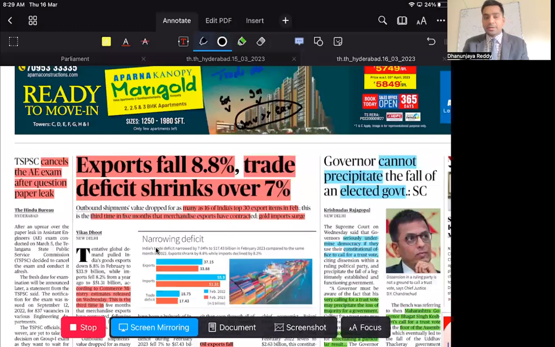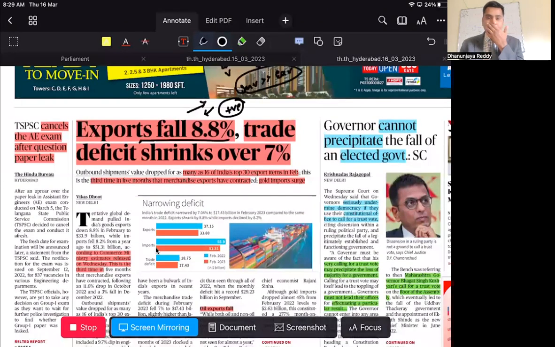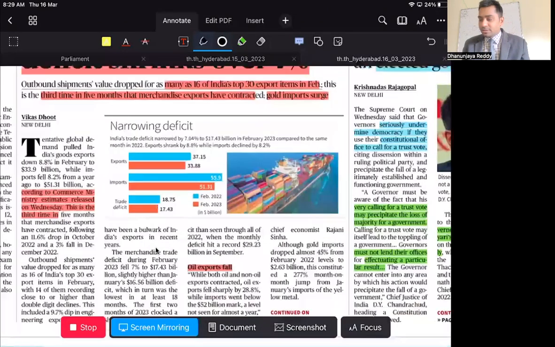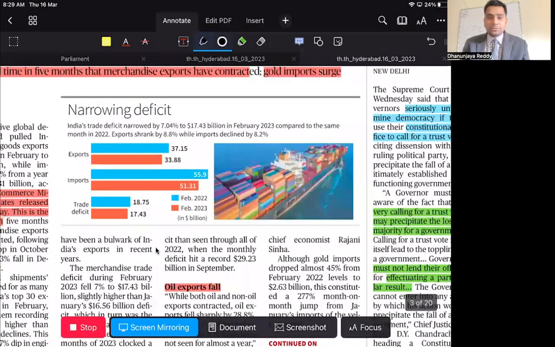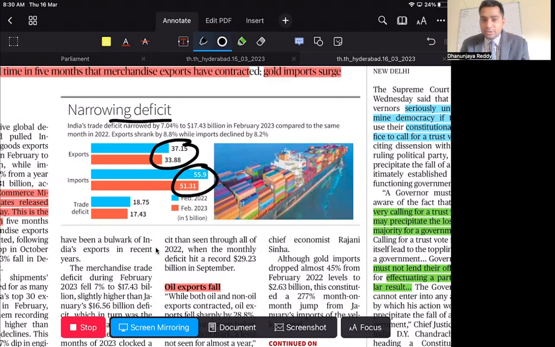So exports fall 8.8%. This is something bad for the country, because for any country, exports have to be more and imports have to be less. Then there will be more forex resources for the country. That is the only thing that you have to remember from this. So narrowing deficit: India's trade deficit narrowed by 7.04% in February 2023 compared to the same month of 2022. So they are comparing between 2022 and 23. However, we have narrowed our deficit, though exports have contracted this month. It can be seen that the trade deficit is narrowing between February 2023 and February 2022. That is the thing.